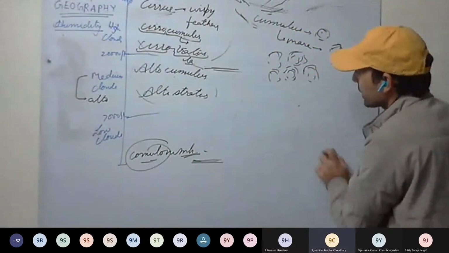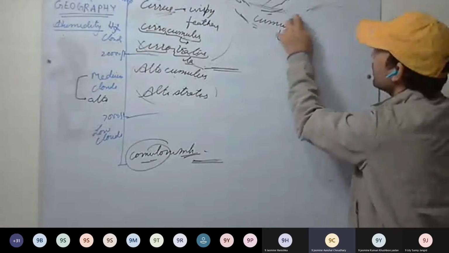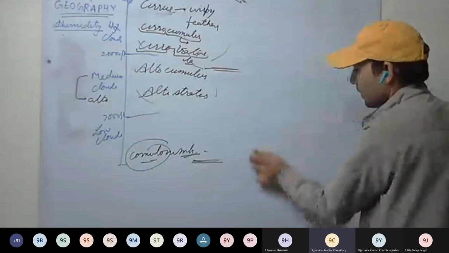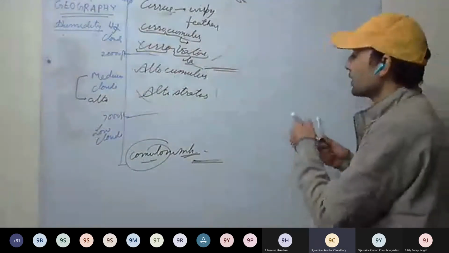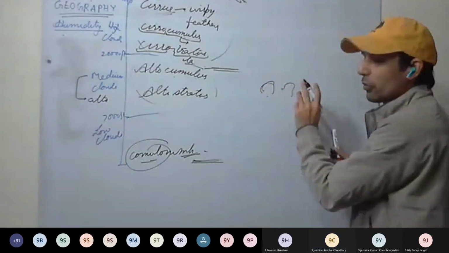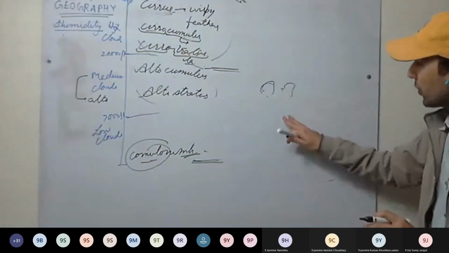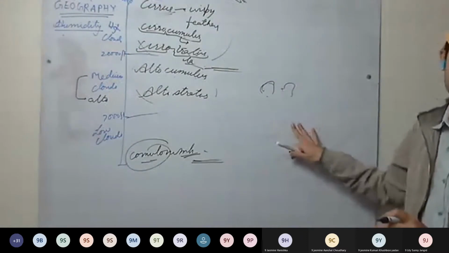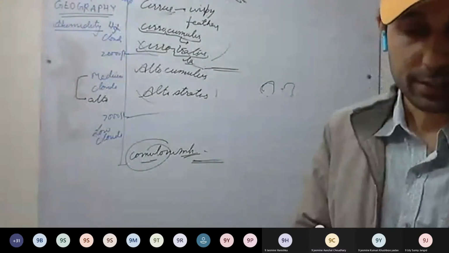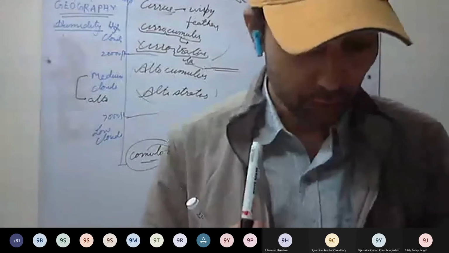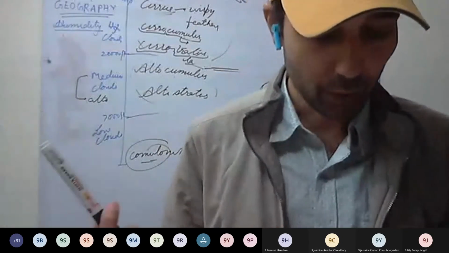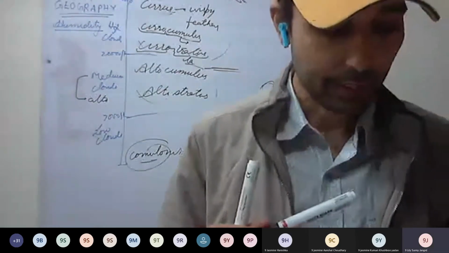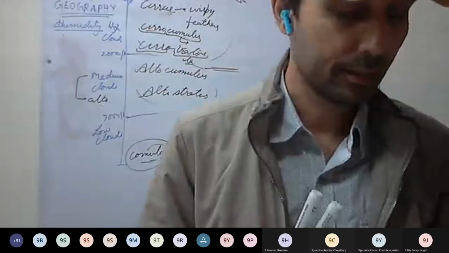Sir, how can we distinguish between cumulonimbus and cumulus clouds? Because both contain water. Cumulus will be mainly white in color. If they become a little dark or dark gray, then they are called cumulonimbus. You can see here, in the cumulus clouds, those whitish parts on the right corner, and on the left corner they are getting a little dark, dark gray. They are cumulonimbus.